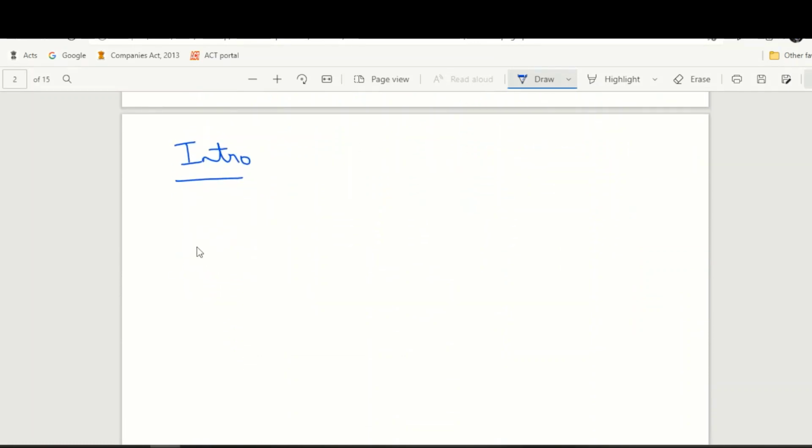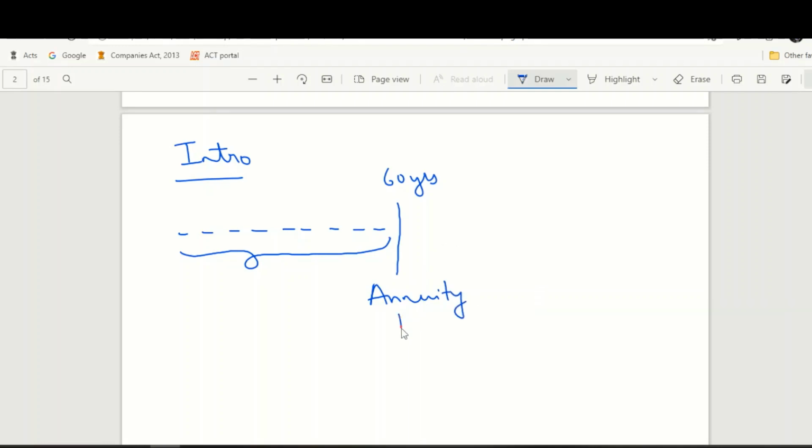So national pension system is a mechanism where the individual beneficiary will contribute a sum of money towards the pension fund until he reaches 60 years of age, and after he reaches 60 years of age, the entire contribution made by the person will be converted into annuity, and such annuity is paid in the form of pension till the death of that person.